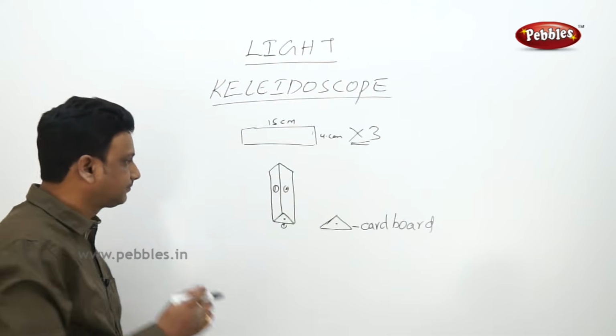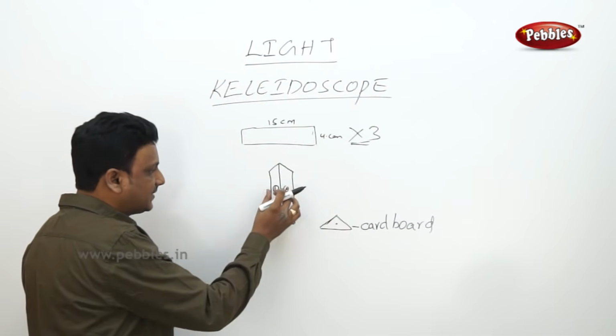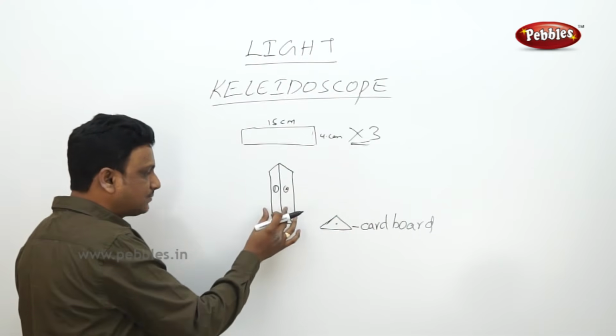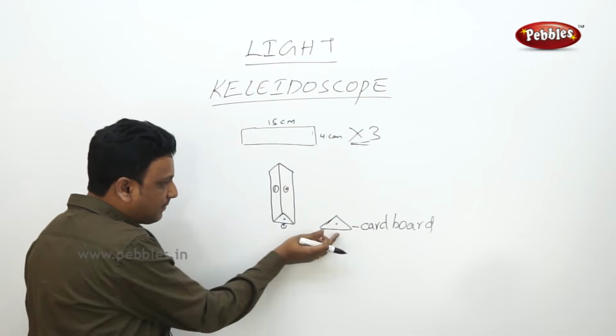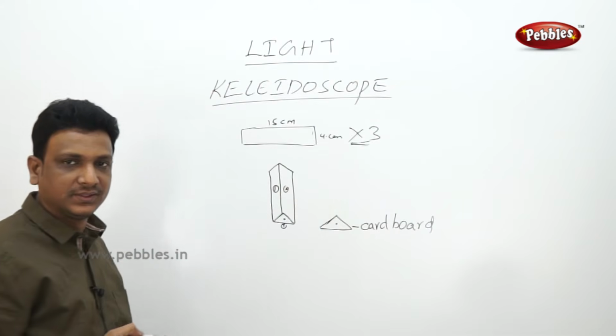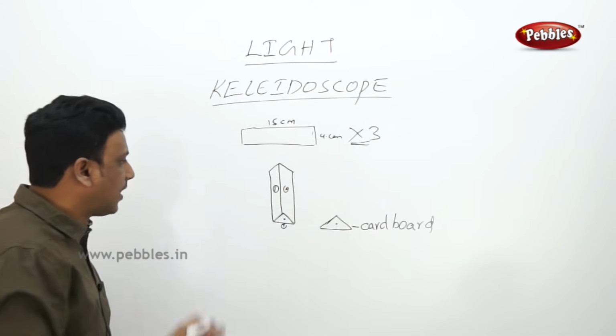Now see, your kaleidoscope has 3 mirror slabs with the reflective surface to the inside. Now the other end of this pipe is closed with a cardboard. This is open, the other side is closed. Now what will you do?